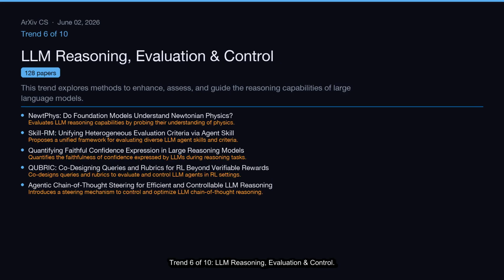Trend 6 of 10, LLM Reasoning, Evaluation and Control. This trend explores methods to enhance, assess, and guide the reasoning capabilities of large language models. This cluster covers 128 papers.